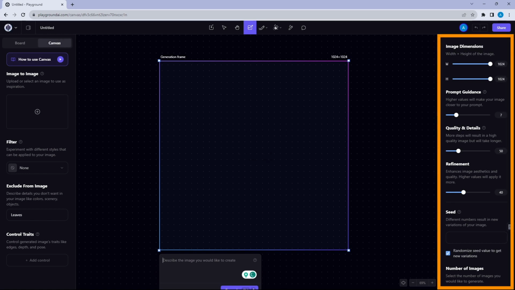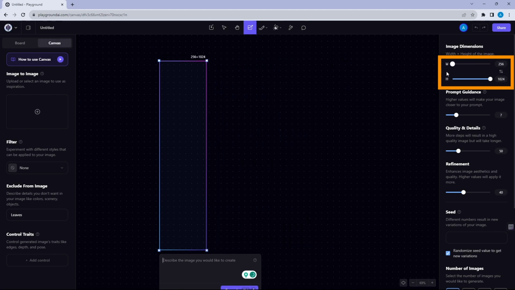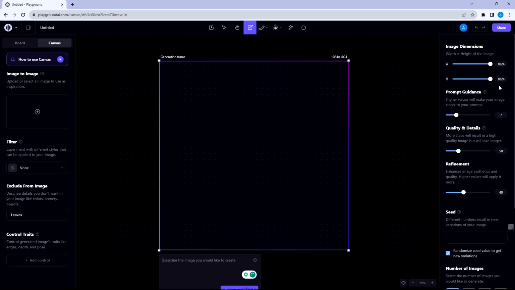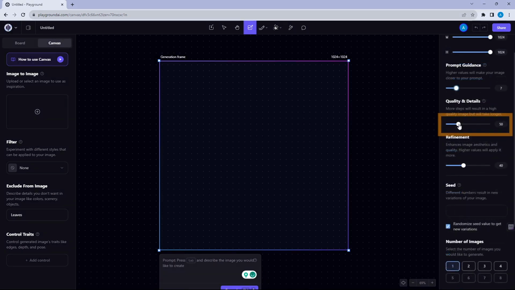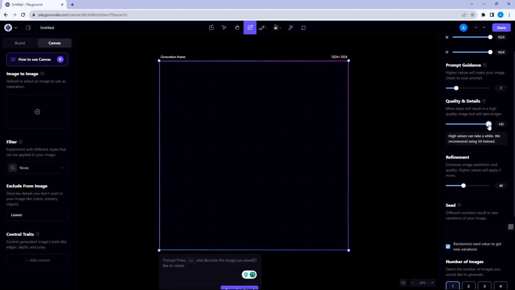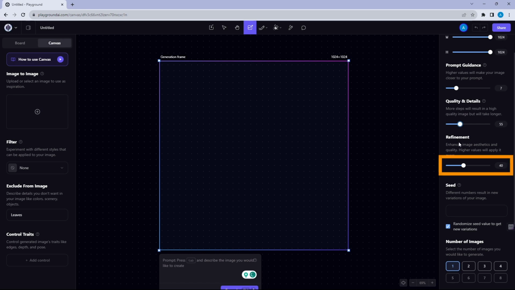And in the right panel, there are some drag bars. First two are for controlling the width and the length of an image. Below that is the one that controls prompt guidance, but I won't talk about this because they are a little more advanced. And the fourth is the one which lets you increase or decrease the resolution of an image. The last drag bar is refinement drag bar, but we won't talk about this because this is also a little more advanced.